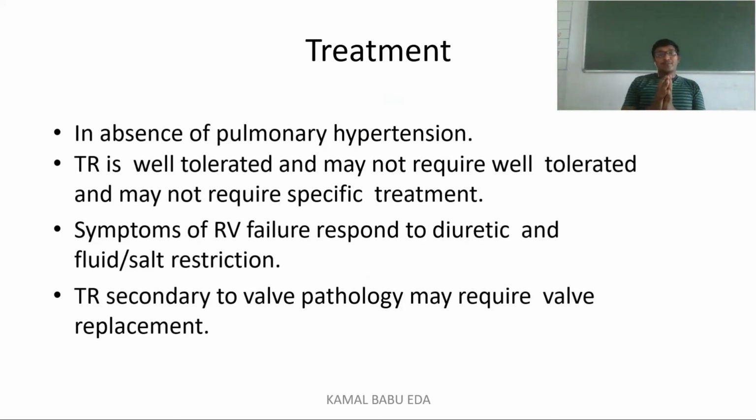Coming to the treatment part, if there is no pulmonary hypertension and the tricuspid regurgitation is tolerated, it does not require any specific treatment. We have to watch for the symptoms of right ventricular failure and respond to it using diuretics and a salt restricted or fluid restricted diet. Next, if the tricuspid valve regurgitation is related to valve pathology, you may need to go for tricuspid valve replacement. So this is the treatment involved in tricuspid regurgitation. With this, we are done with tricuspid valve regurgitation.